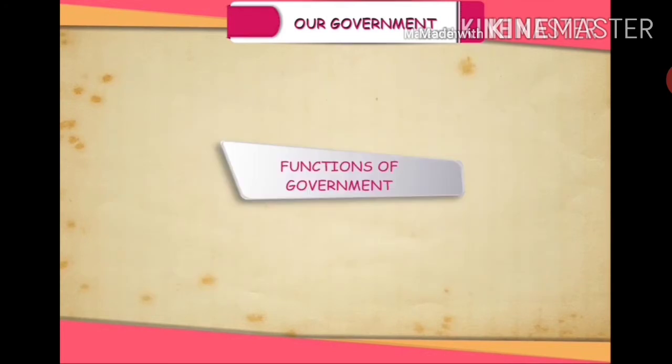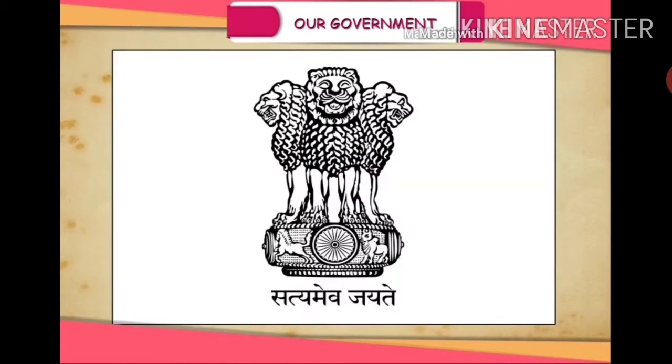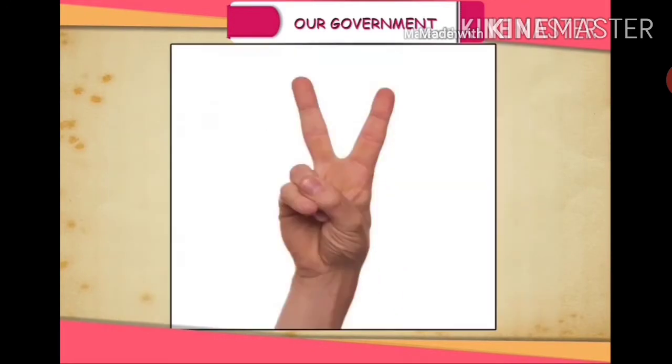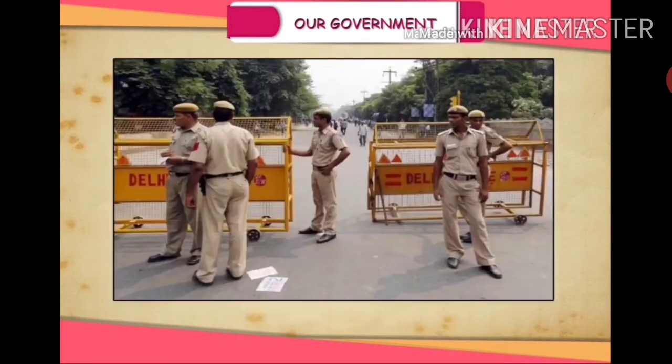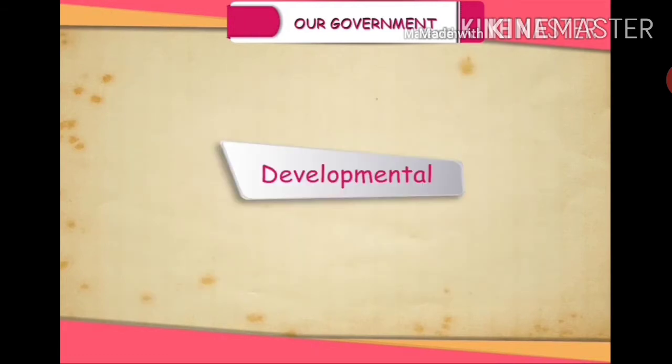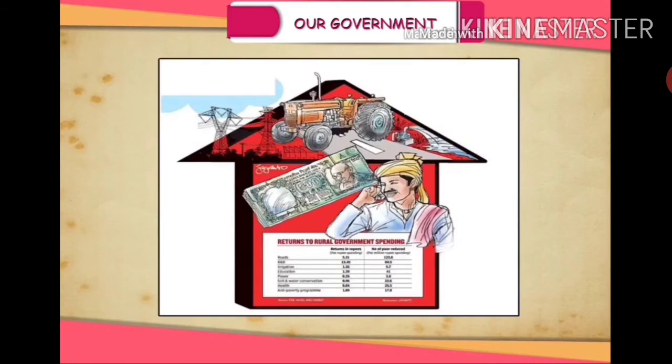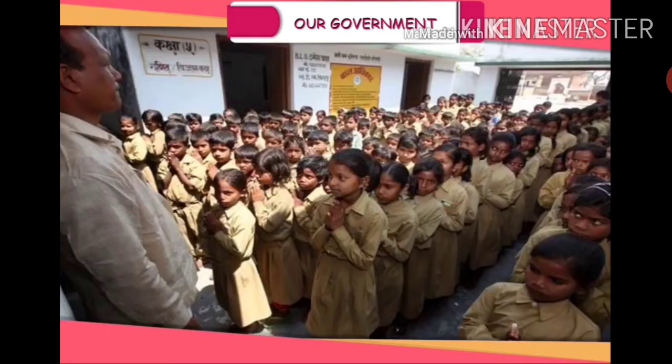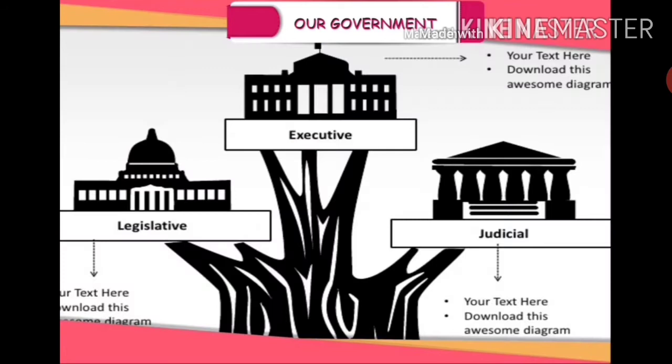Next, the functions of government. Functions of the government can be classified into two categories. They are coercive, those functions which require the use of force, for example, maintaining law and order, checking crimes, internal and external security, etc. Developmental, those functions or activities which are concerned with the welfare of the citizen, for example, construction of roads and bridges, schools, hospitals, etc. They include both economic and social activities.